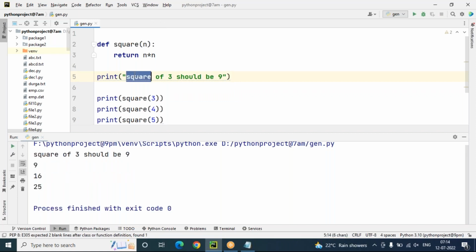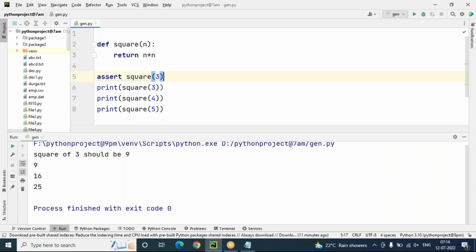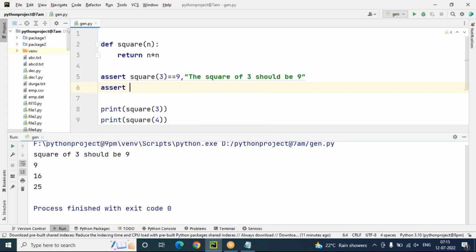So instead of this, we can use assertion. Whenever we use an assert statement, look here: assert conditional expression. I'm taking square of 3 equals to 9, then my message is the square of 3 should be 9. Similarly, I'm taking square of 4 equals to 16, and the message is the square of 4 should be 16.